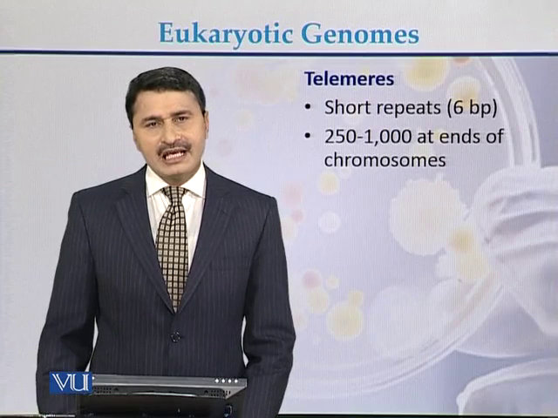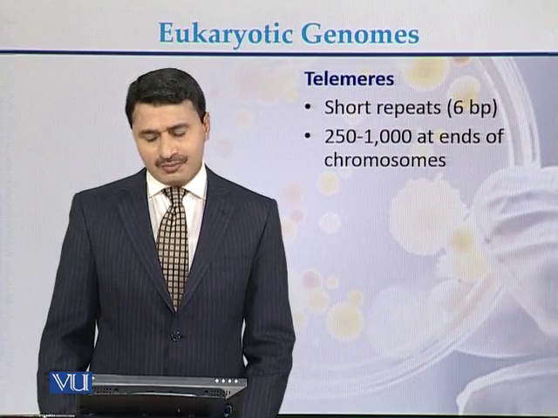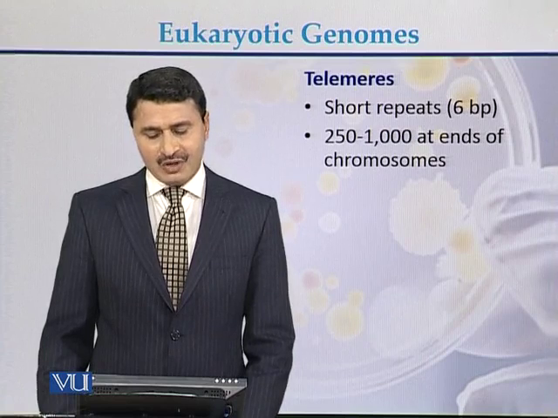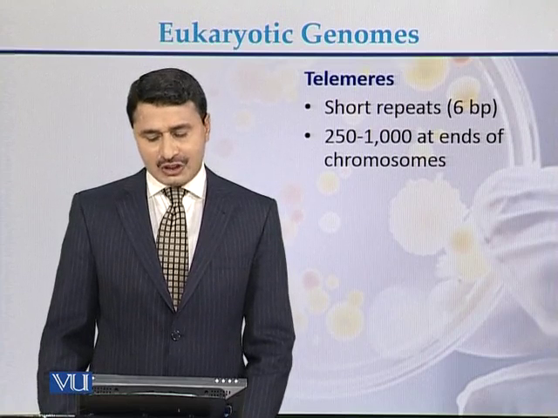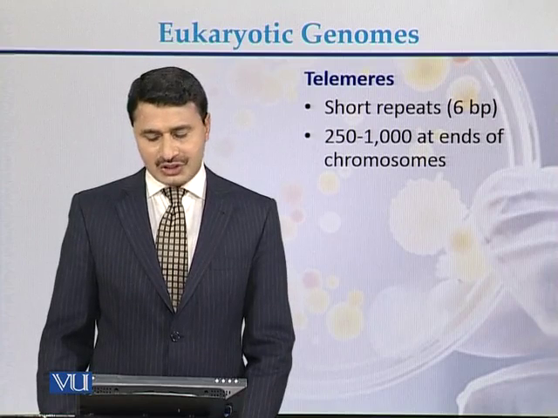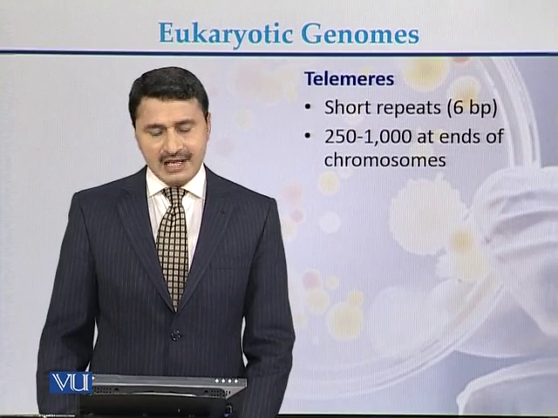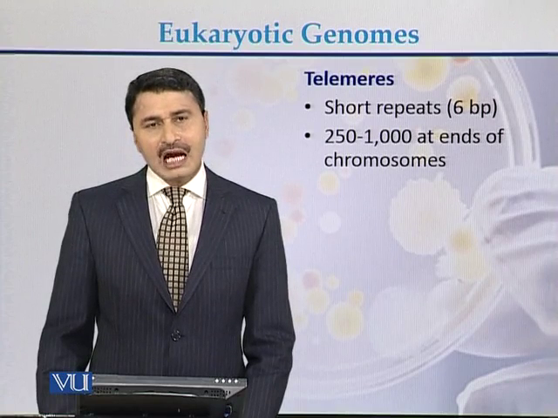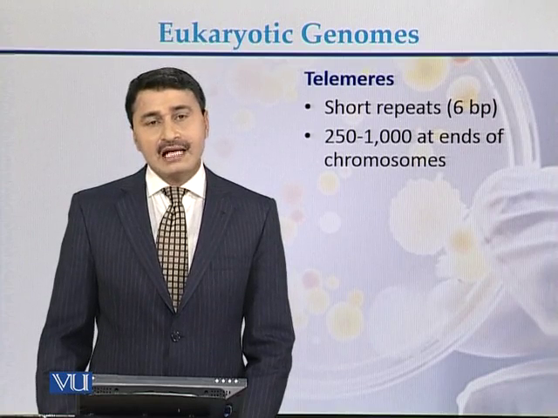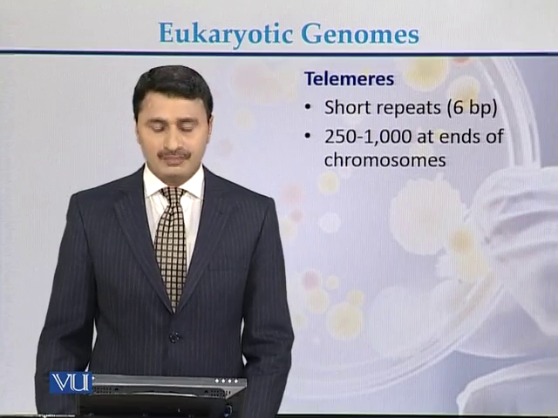Repetitive sequence in eukaryotic genome is also present at the telomeres. In case of telomeres, there are short repeats up to 600 base pair, and they are from 250 up to 1000 at the ends of the chromosome.